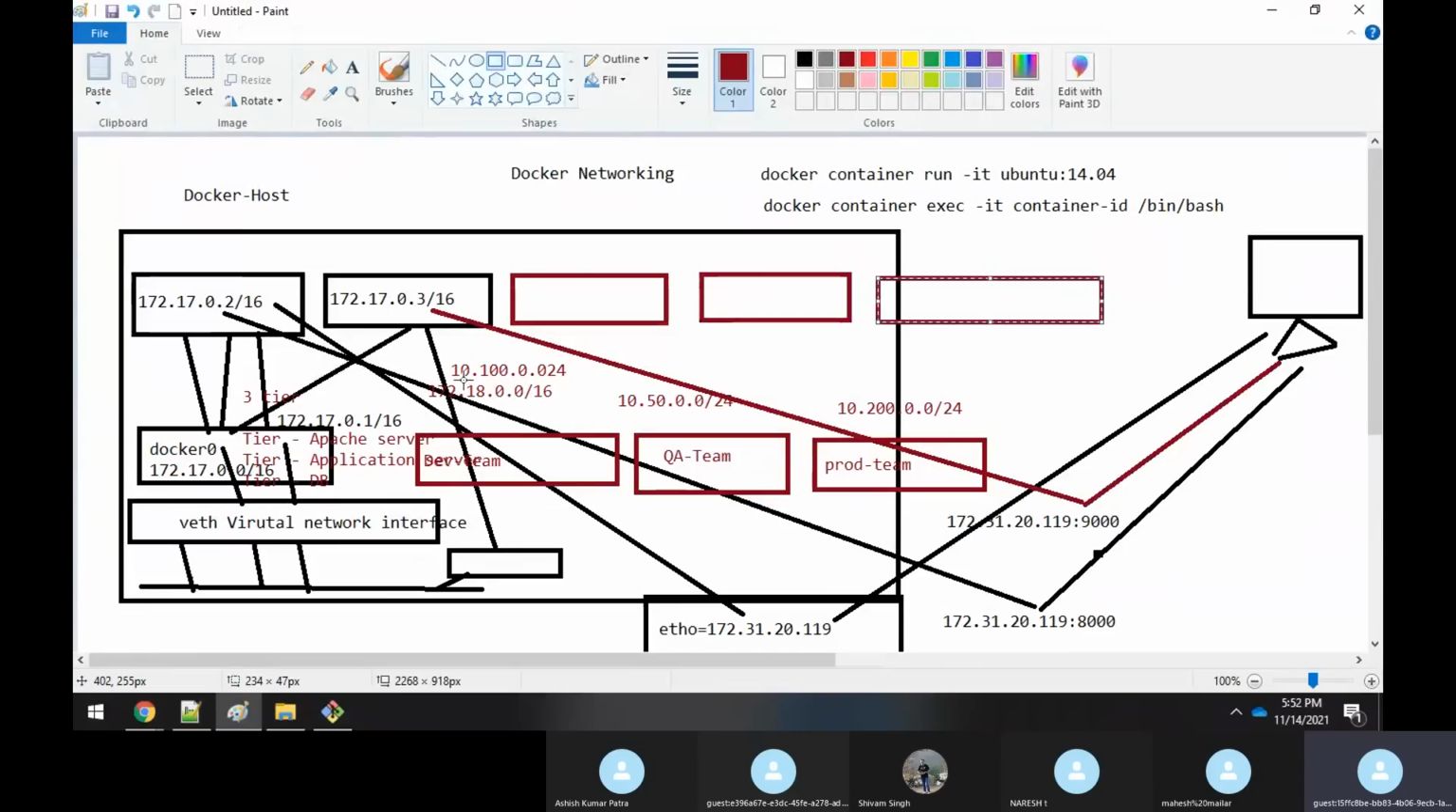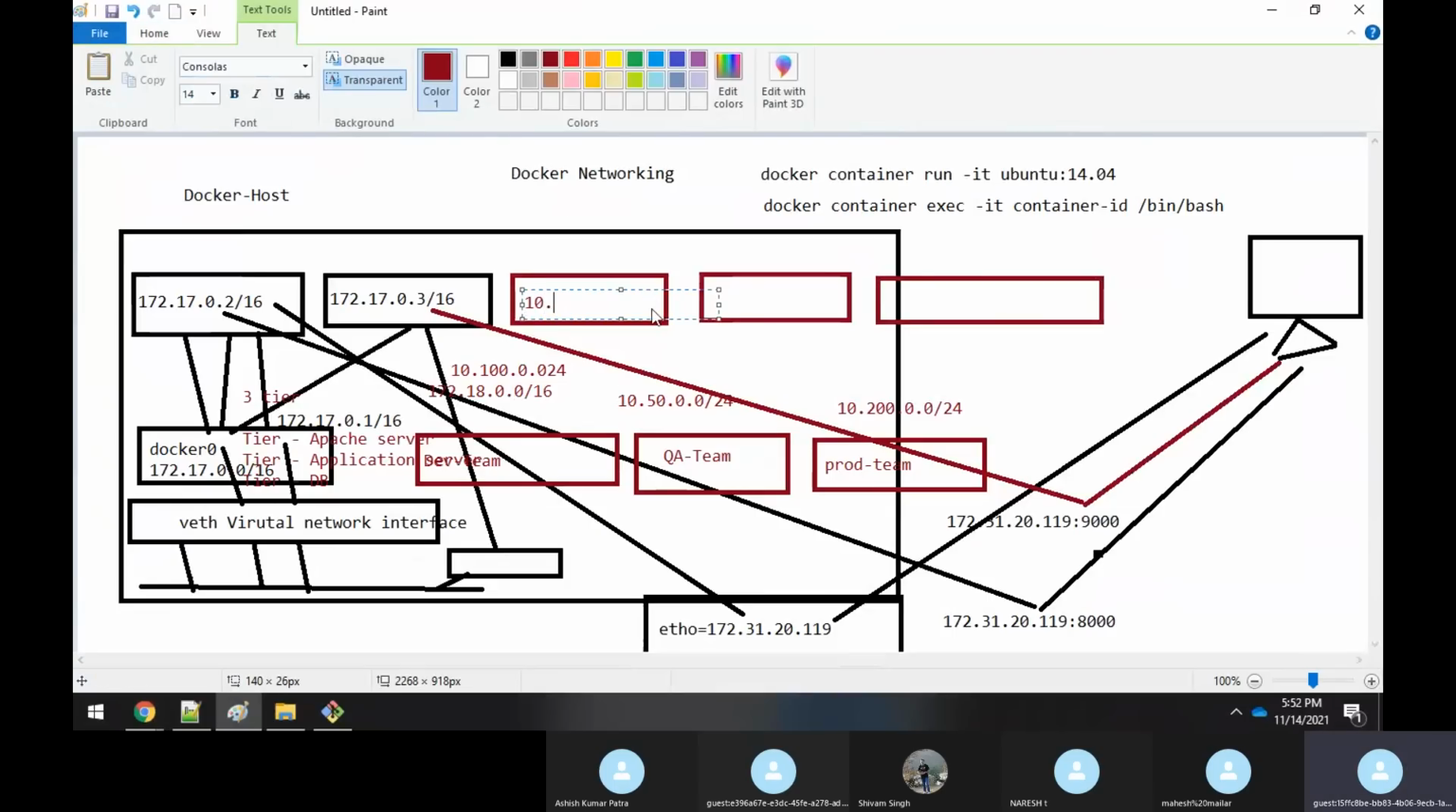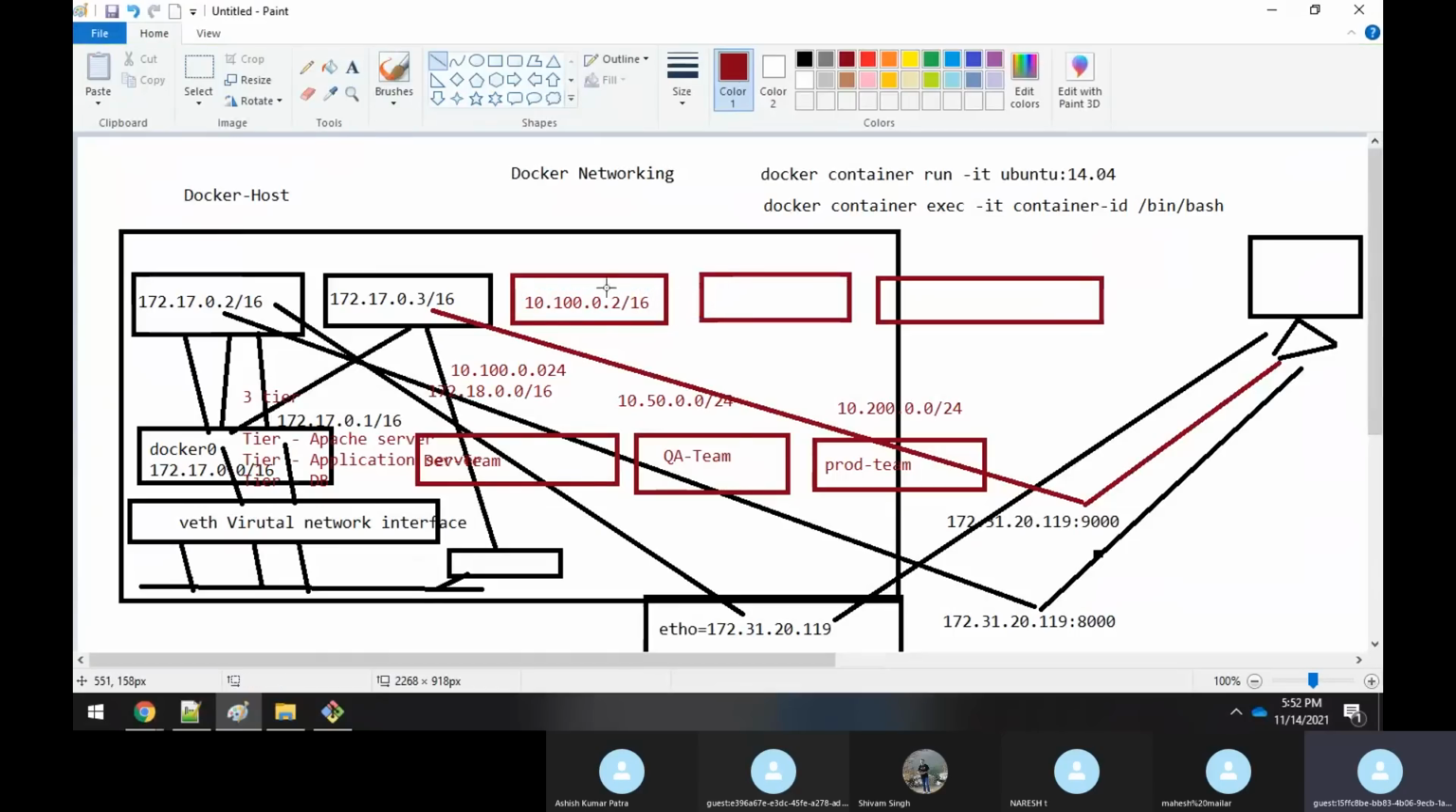So what is the subnet? It starts with 10.100.0.0/24. So what IP address will it give? It will give an IP address like this way: 10.100.0.2/16. So like that, this container will get associated with this network interface. Clear, sir? Because here you are giving which network you need.